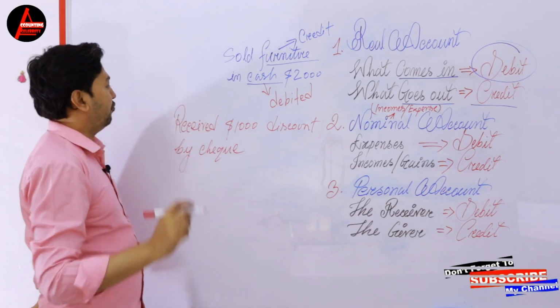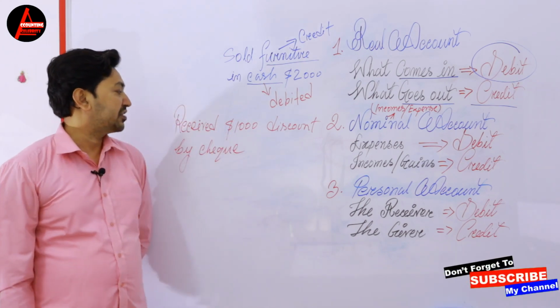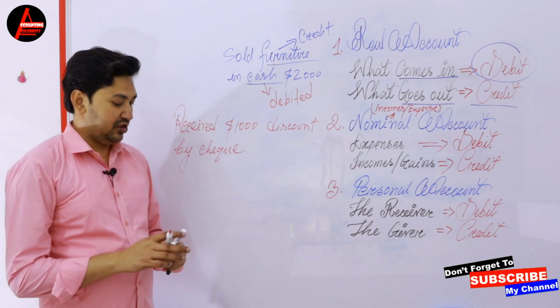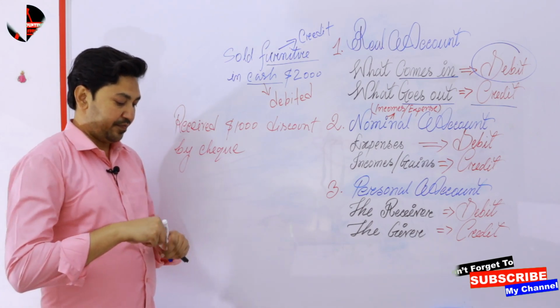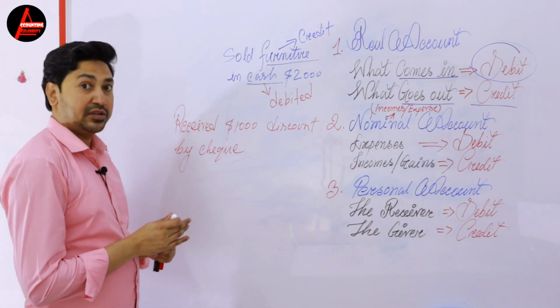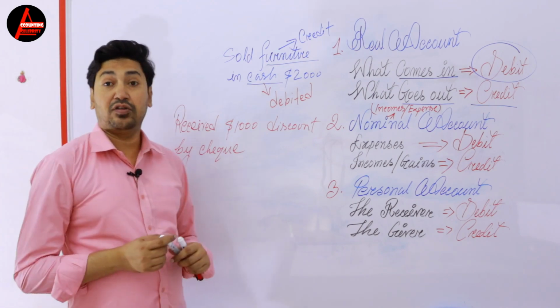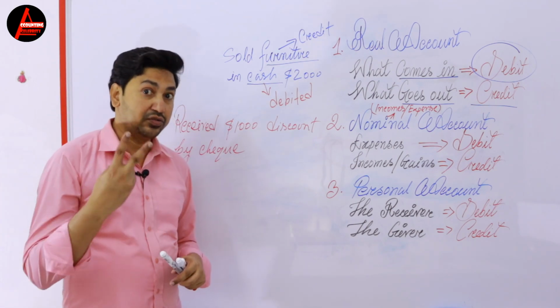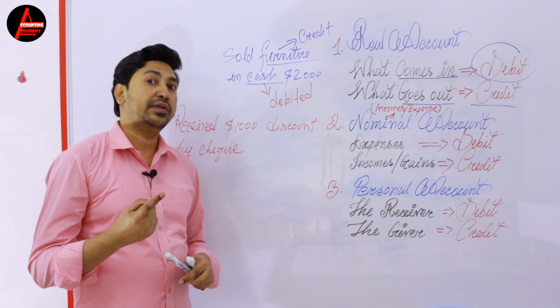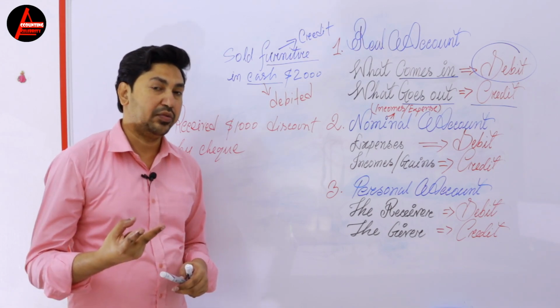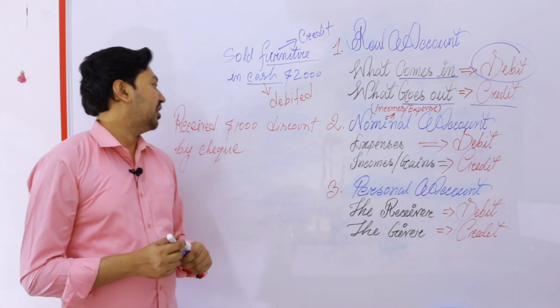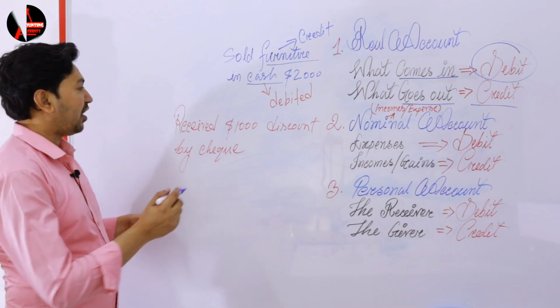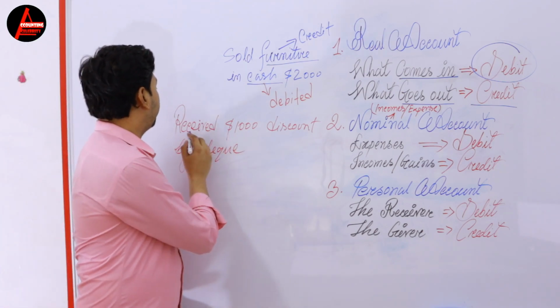Cheque. Received $1,000 discount by check. Look at this transaction. Two things happened here. I already told you that every transaction has two effects. One will be debited and another one will be credited. So what did you receive?